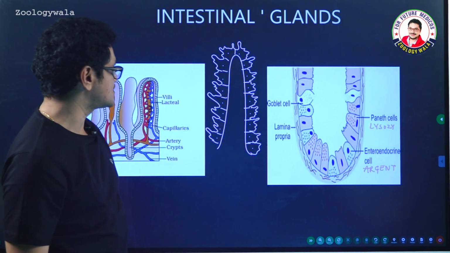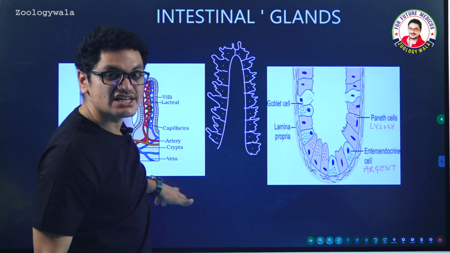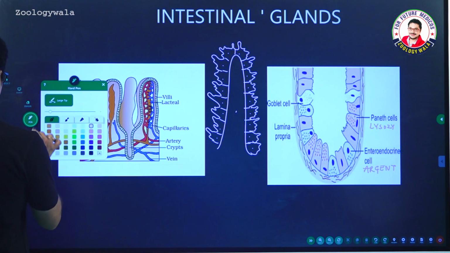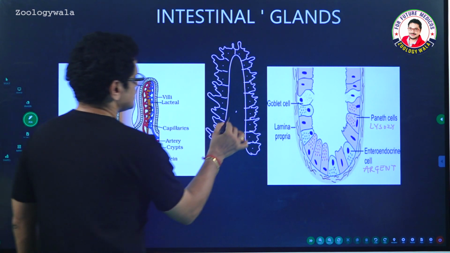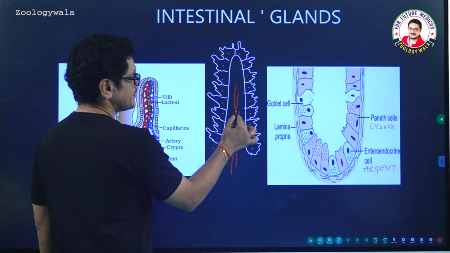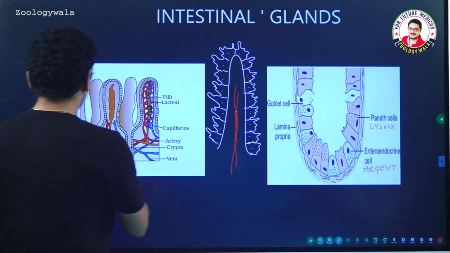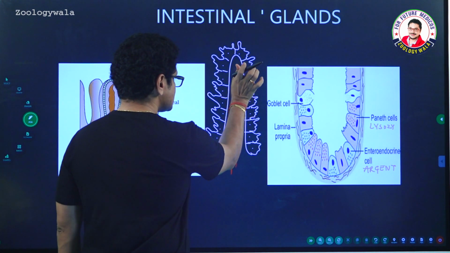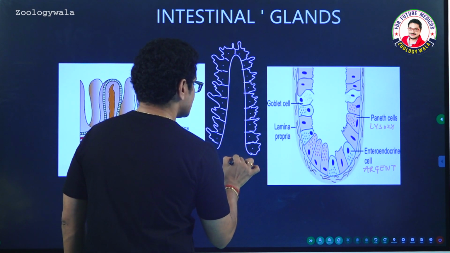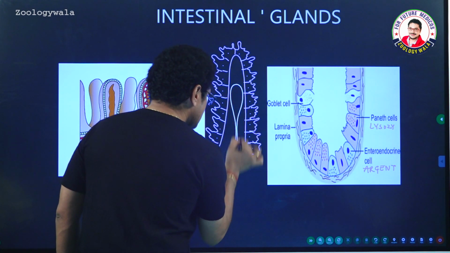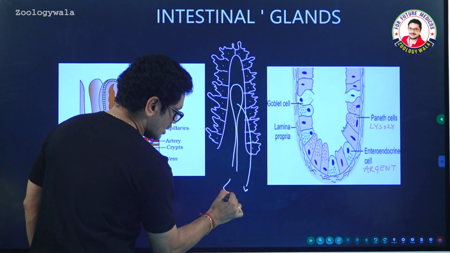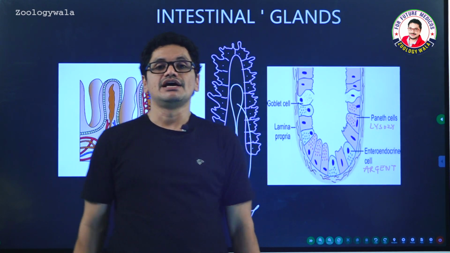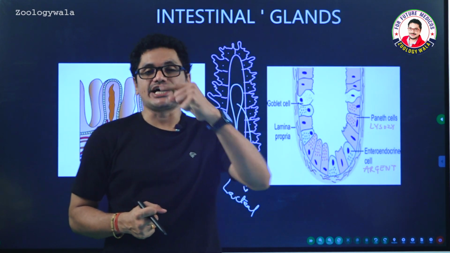See this one, this is the villus. A number of finger-like projections are seen on the surface of the villus. If you observe the central portion of the villus, a number of blood vessels, arteries and veins are present. In addition to that, there is a white colored structure present. What is that white colored structure? This one is called the lacteal. Lacteal is a large lymph vessel in order to absorb the fats.